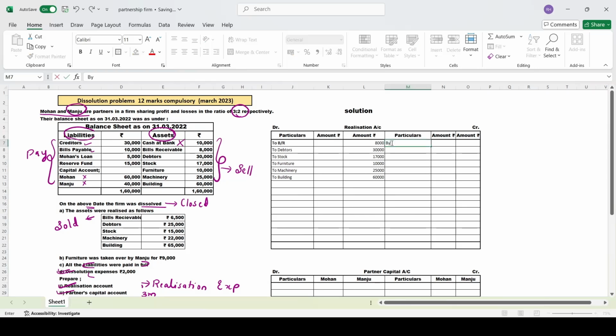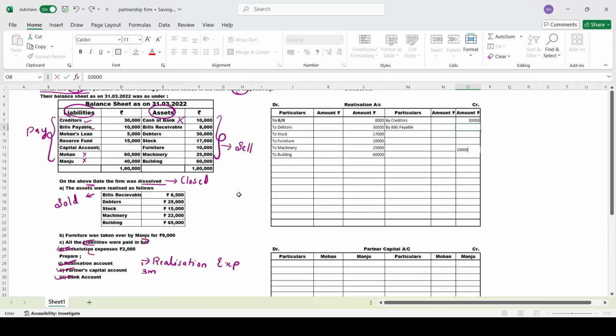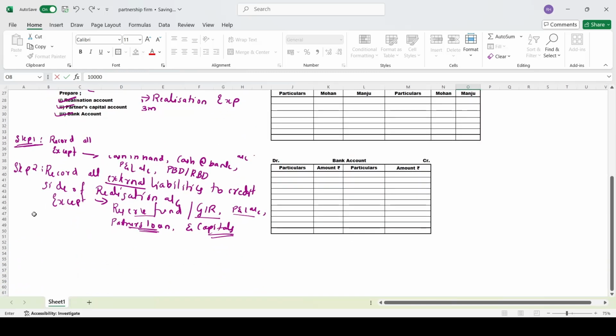By creditors, how much amount? 30,000. By bills payable, how much? 10,000. Okay, now the second step is also completed. Come to the next step, step number 3.